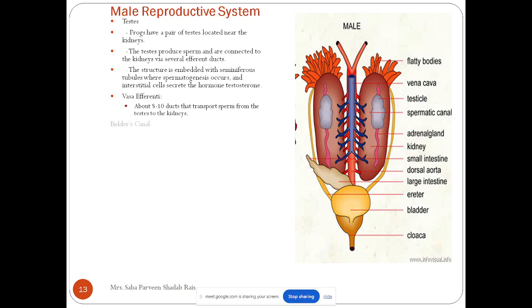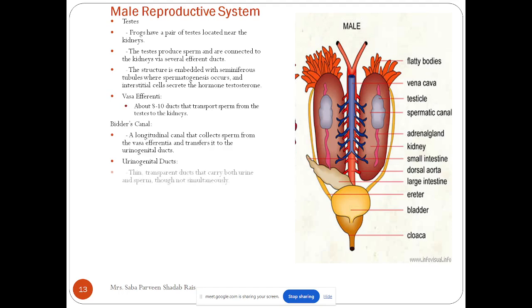Noted? Then next is the Bidder's canal, a longitudinal canal that collects the sperm from the vasa efferentia, and from there it is transferred to the urinogenital duct. Urinogenital ducts are common ducts for the passage of urine as well as sperm. That's why it is called a urinogenital duct. This duct is a very thin, transparent duct that will carry both urine as well as sperm,